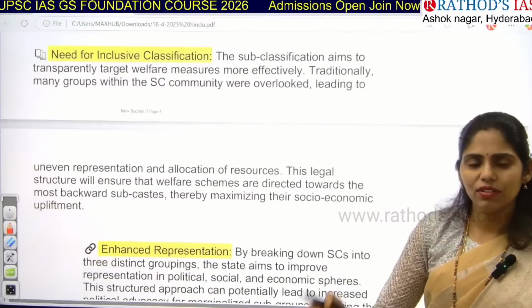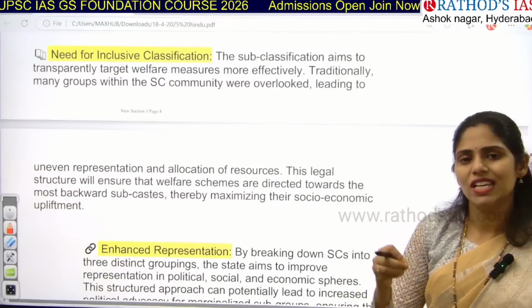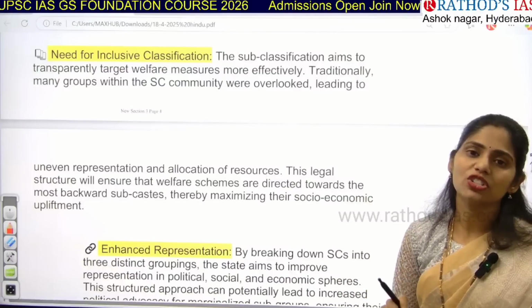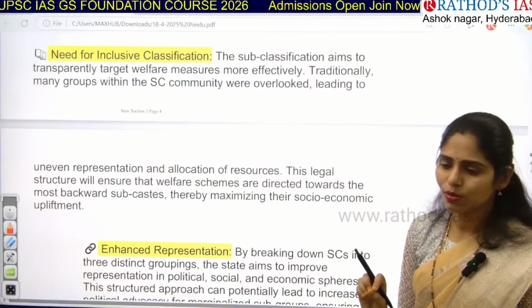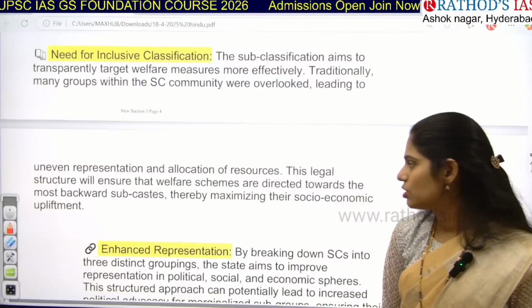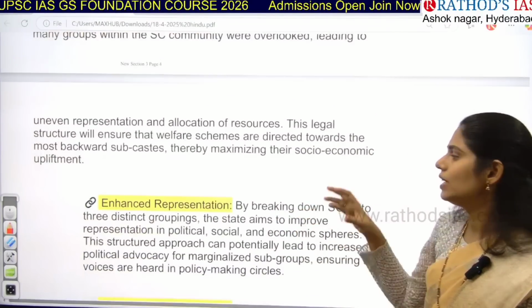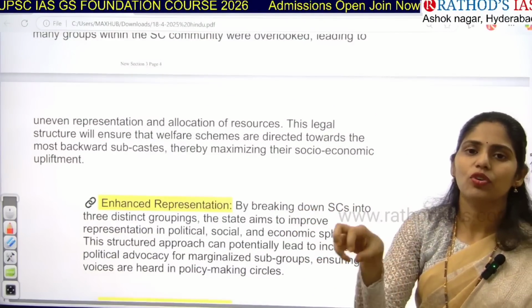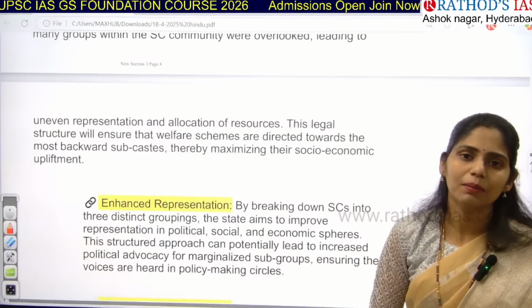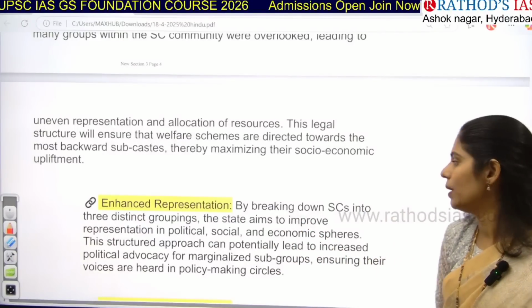Even within these SCs, there is uneven representation and uneven allocation of resources. Because of this, we are not uplifting the entire community together, so they are going for targeting the most backward subcastes now, and the most backward people will be benefited by the government.